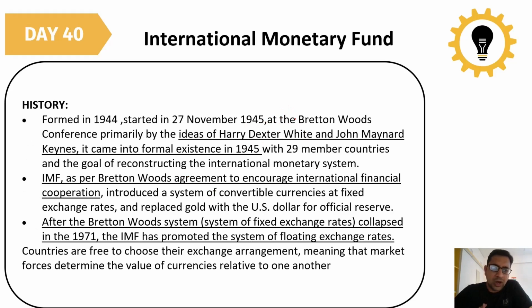Then how did the IMF come into being? Here we have a little history.